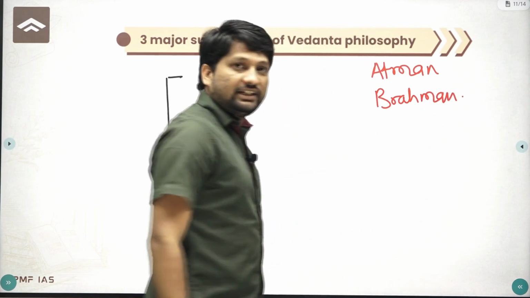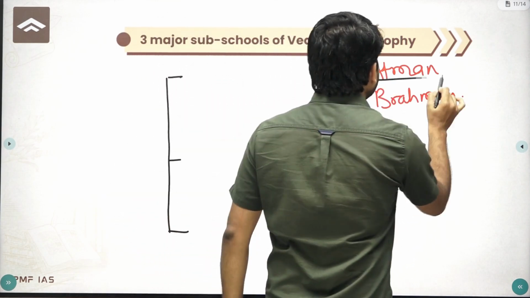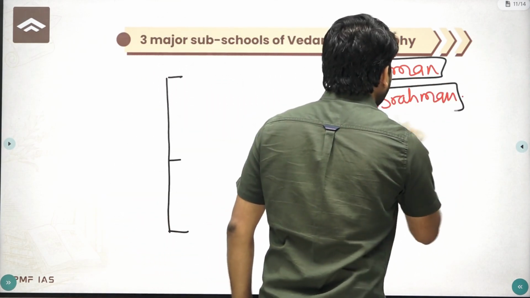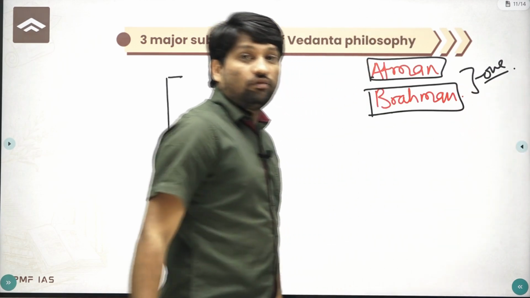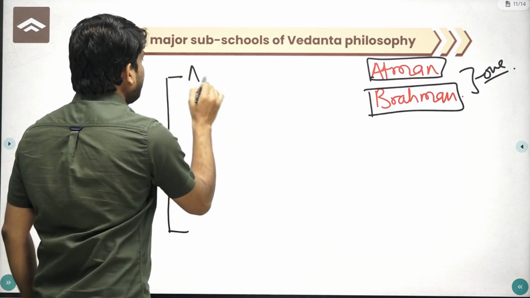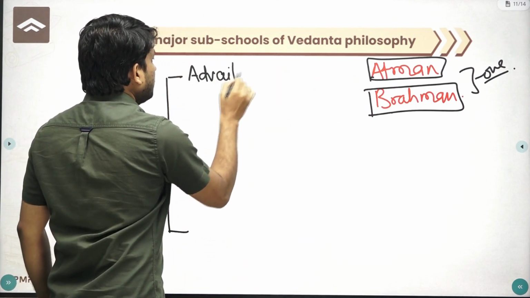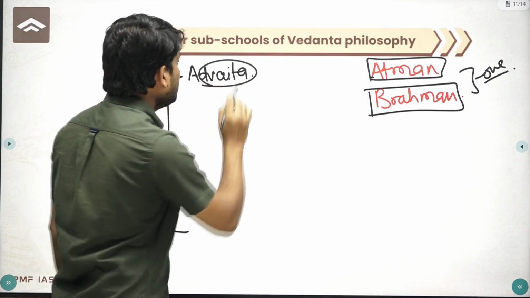According to Adi Shankaracharya, the individual soul or Atman and the universal soul or Brahman both are one. Both are one, means they are not separate. This is about Advaita philosophy. Dvaita means two distinct things, or dualism.